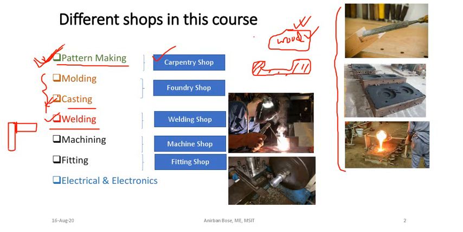So welding is also a very important process. Then machining means where you can give shape to a metal with the help of different machine tools like lathe. Here you can see turning operation has been shown. Here you can see the cutting tool, this portion is basically the cutting tool, and with the help of this cutting tool, the job is rotating. If there is any cylindrical symmetry in the job, then we use this lathe machine.